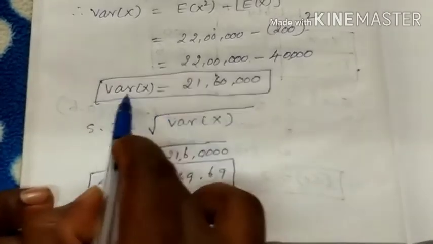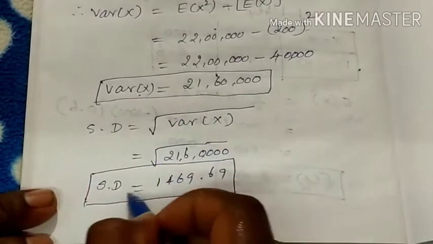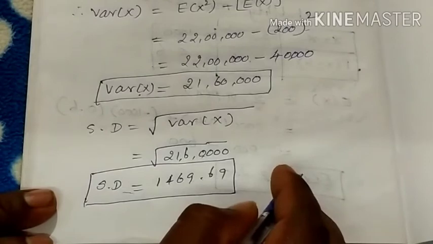So your question is find the variance and standard deviation of the profit. So this is the variance and standard deviation of the profit. Have you understood?